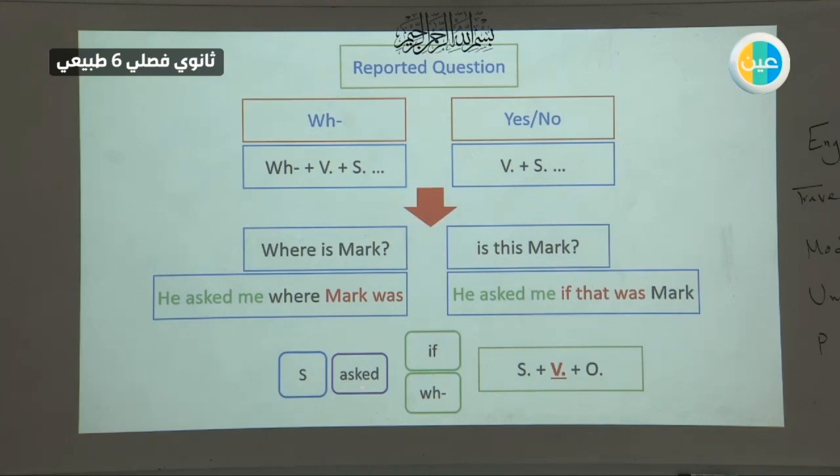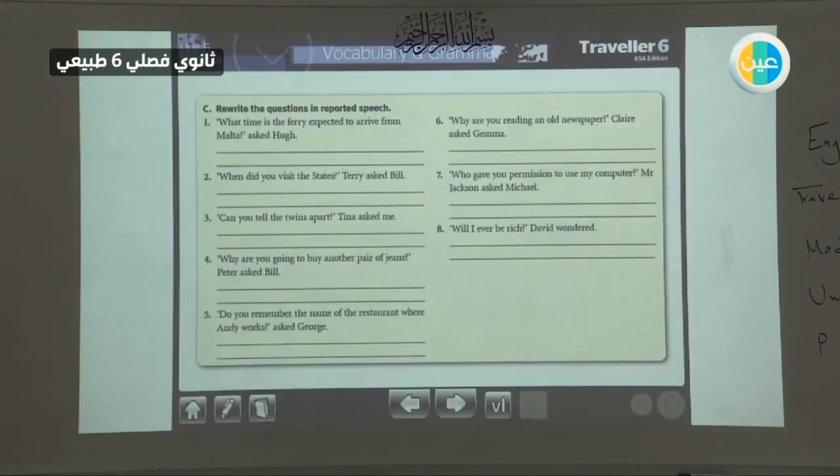Someone asked me. Someone asked. Yes-no question. WH question. Subject, verb, then we have an object. Okay, this is going to summarize everything for you. Let's go ahead. Here, the same page 61, rewrite the question in reported speech.